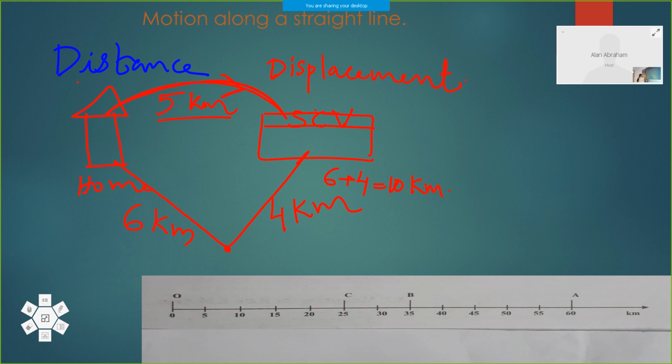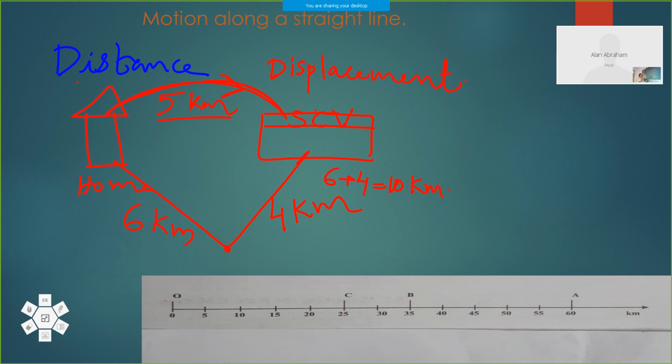So the total path length covered is called distance. And in distance we are not specifying any direction. 5 kilometers is the distance, means you can choose any path. For that particular path it is 5 kilometers. Okay. So the distance is a scalar quantity. Distance is a scalar quantity. It has the number value only. It has no direction.